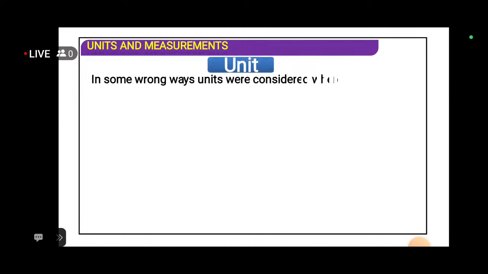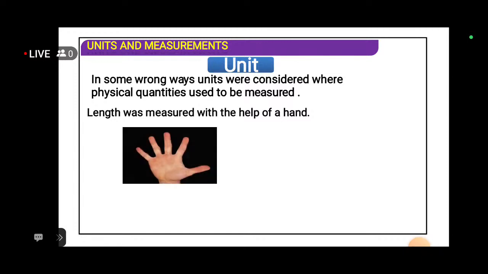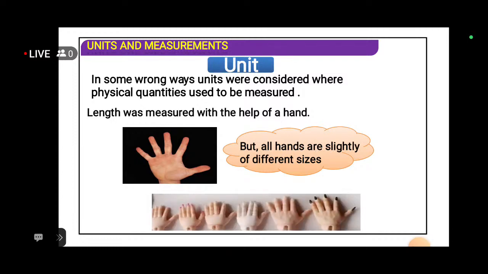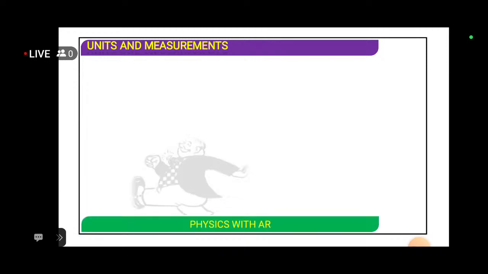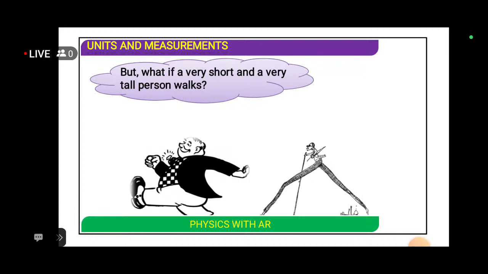In some early ways, units were considered when physical quantities were to be measured. Length was measured with the help of a hand. But all hands are slightly different in size, so we cannot use our hand as a standard. What if a very short and a very tall person walk?